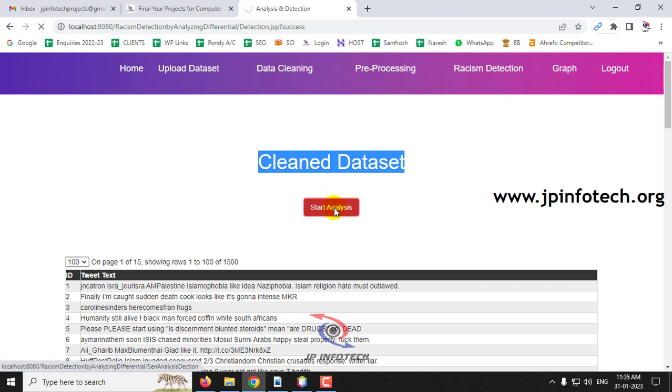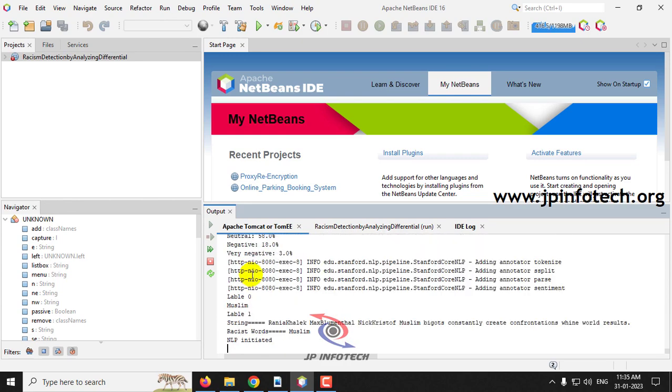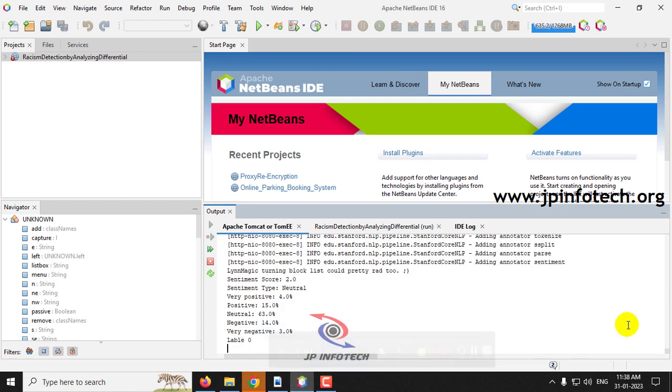It takes some time because there are 1500 tweets, so each text will be processed and classification will be done. You can go to the console and see for each and every tweet how the tweet is being classified into classes like positive, very positive, and so on. Let me show you the final result after completion. Now you can see the process is completed, and as I said, each and every tweet is taken, calculated and classified.